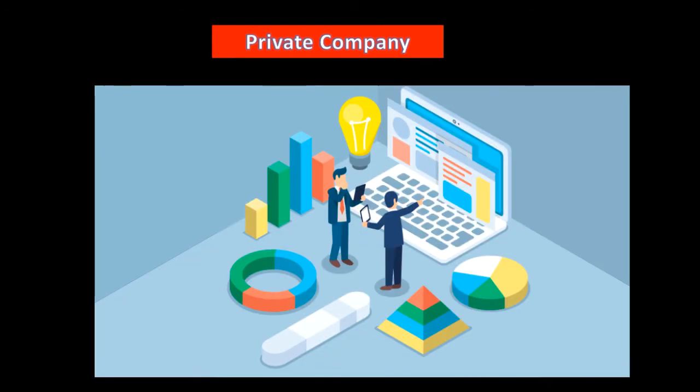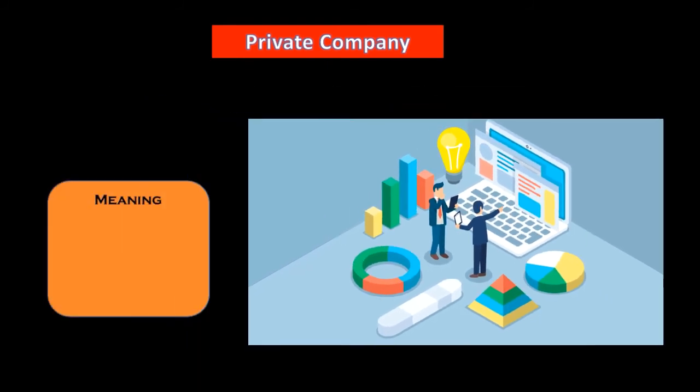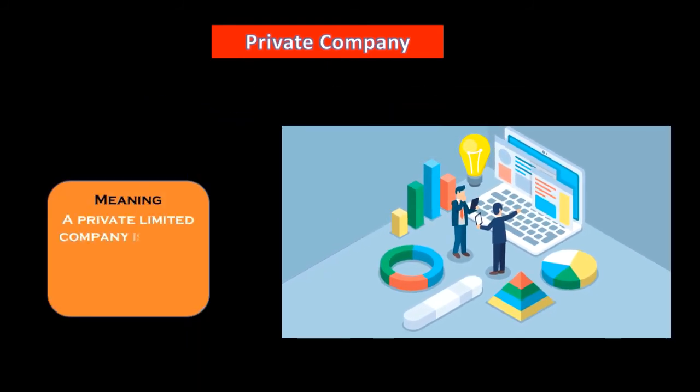Now come to our next topic. That is what? Private company. So again, you remember the meaning of company. Now we need to understand what the meaning of private is. Let's check out the meaning. What it is saying here: a private limited company is a type of business entity in private ownership.